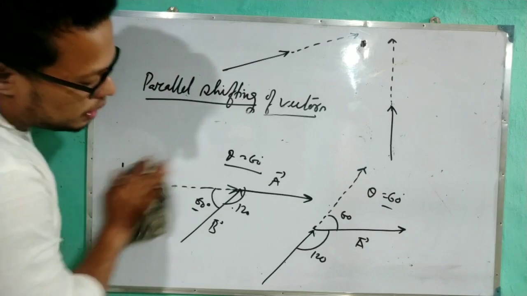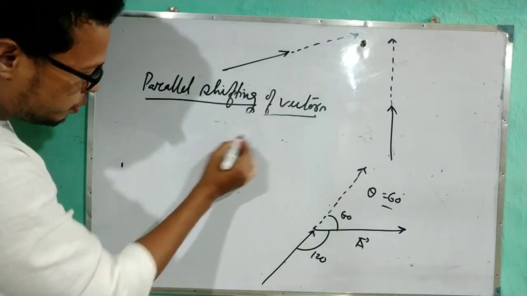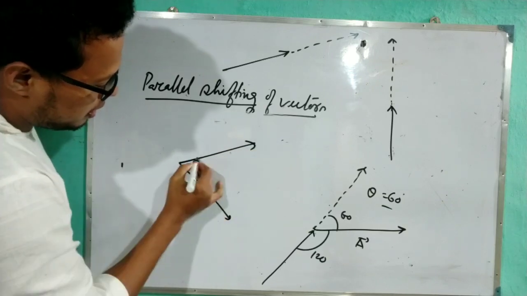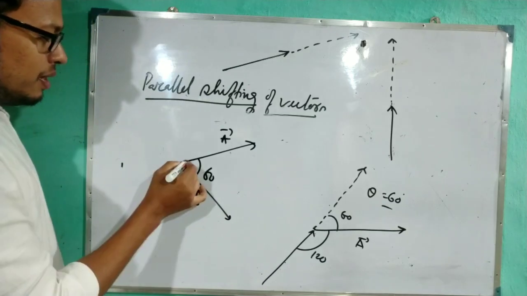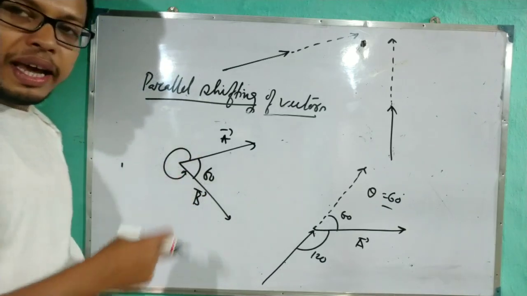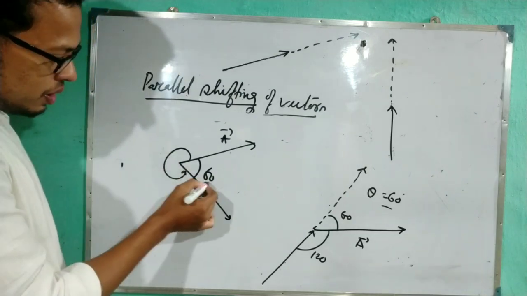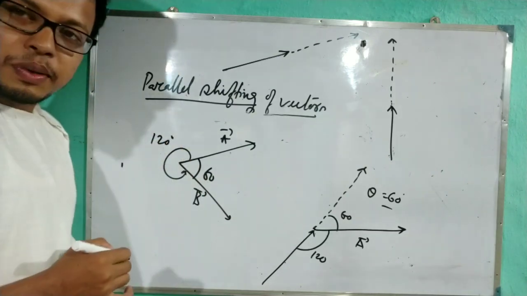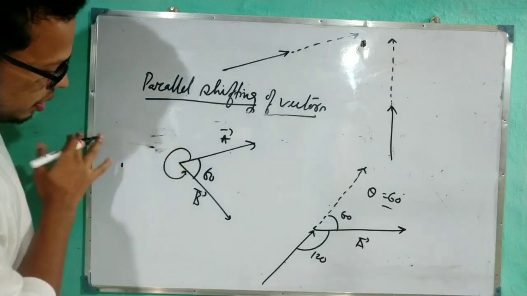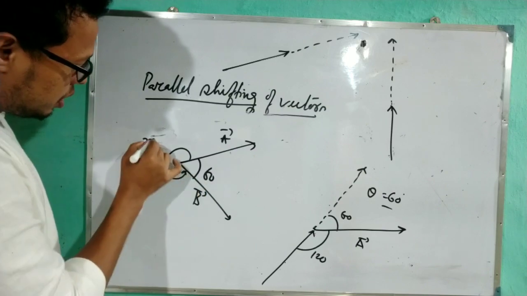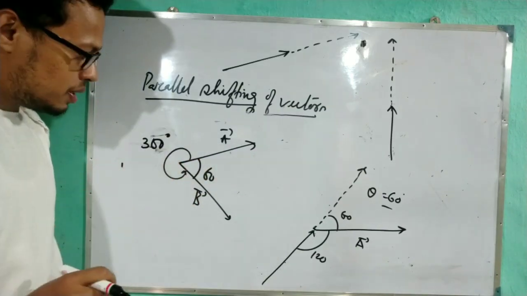Now one thing you will remember when you are finding the angle. Suppose here I told this angle is 60 degree. So which angle will you take? This angle. This is also an angle between A and B. This angle will be how much? 60. And this one, sorry, will be 360 minus 60, so this will be 300 degree, because the total angle is 360 degree.